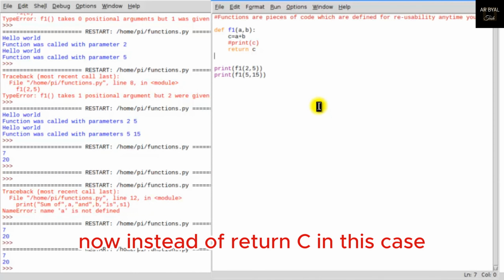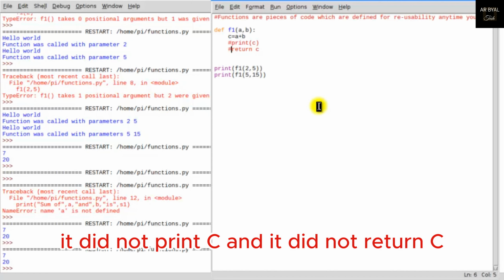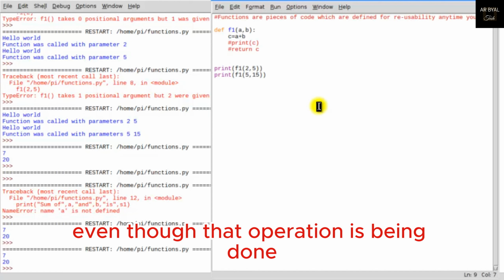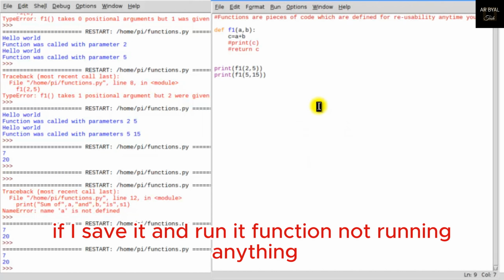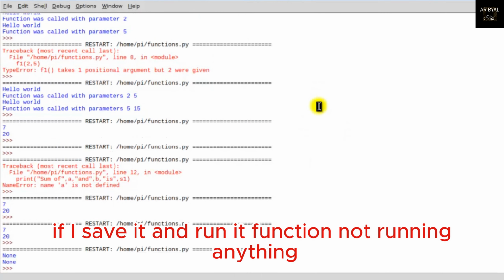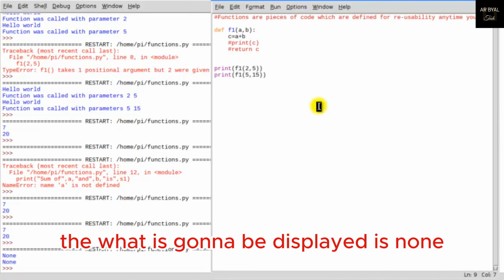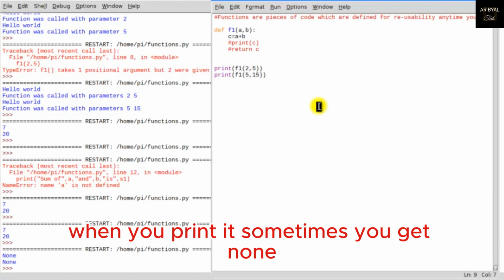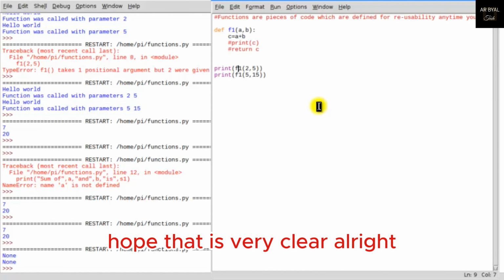Correct? Now, instead of return C in this case, if I had printed a C, or forget it, it did not print C and it did not return C. If I now print F1 2, 5, even though that operation is being done, what is going to be the answer? Because the function is not returning anything. If I save it and run it, if I print what the function is returning, what is going to be displayed is None. So remember that when you call a function and when you print it, sometimes you get None. You should understand that the function does not return anything for you. Hope that is very clear.